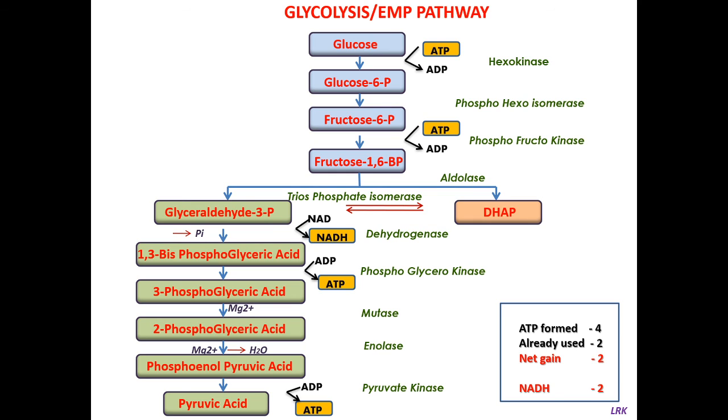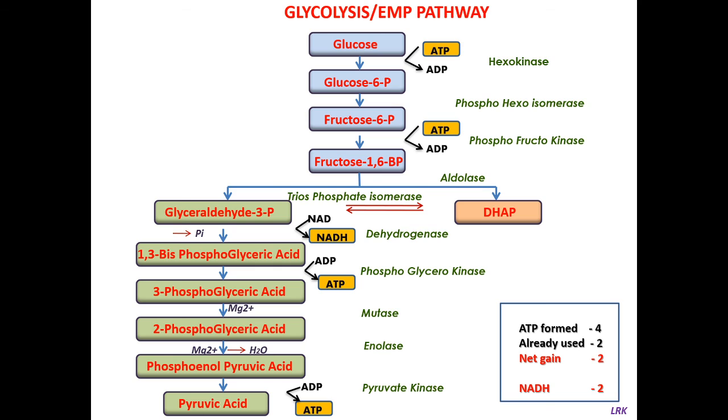So now we have 3-phosphoglyceric acid. This 3-phosphoglyceric acid is later converted to 2-phosphoglyceric acid in the presence of the enzyme called phosphoglyceromutase. This is a mutation reaction. The phosphate molecule is moved from the third carbon to the second carbon.